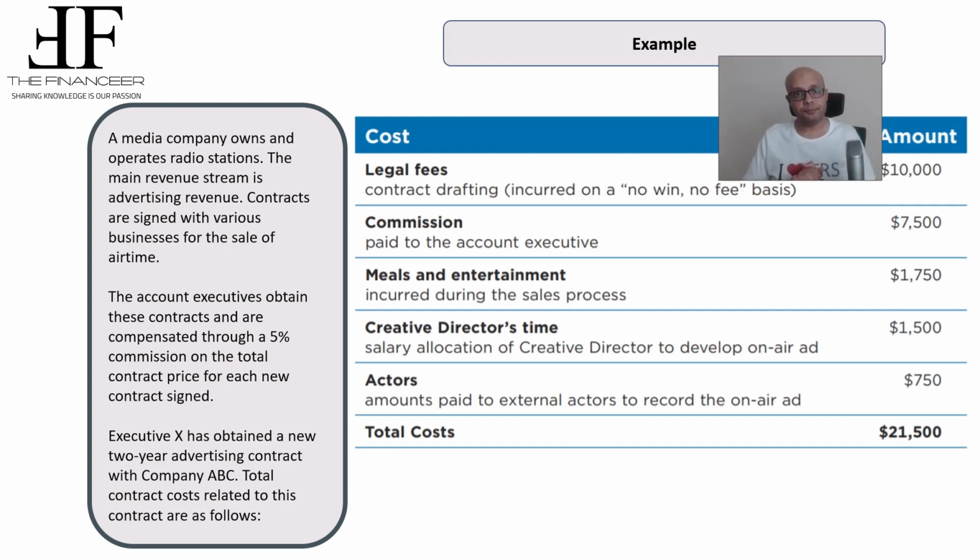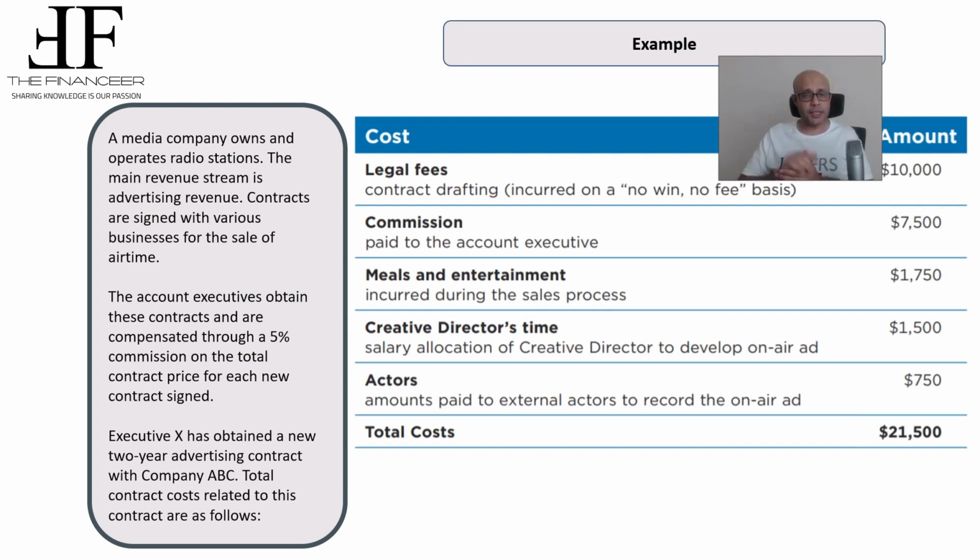Let's take an example. Assume that a media company owns and operates radio stations. The main revenue stream is advertising revenue, and the contracts are signed with various businesses for the sale of airtime. The account executives who obtained those contracts are compensated through a 5% commission on the total contract price for each new contract signed. So there is a sales commission of 5%.